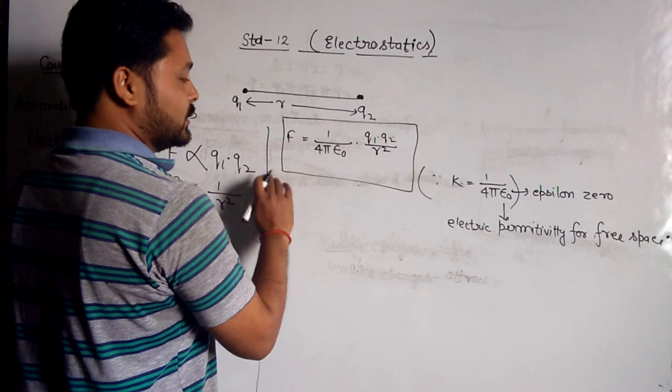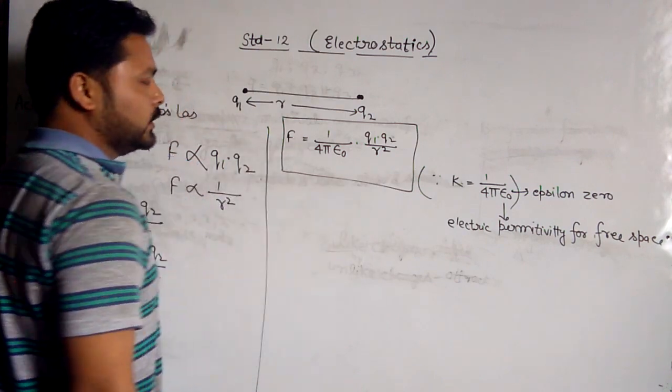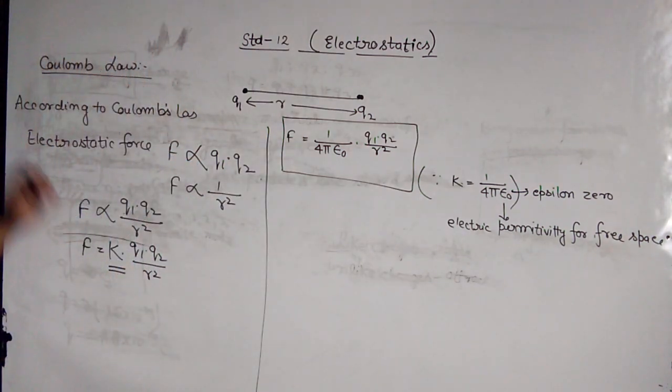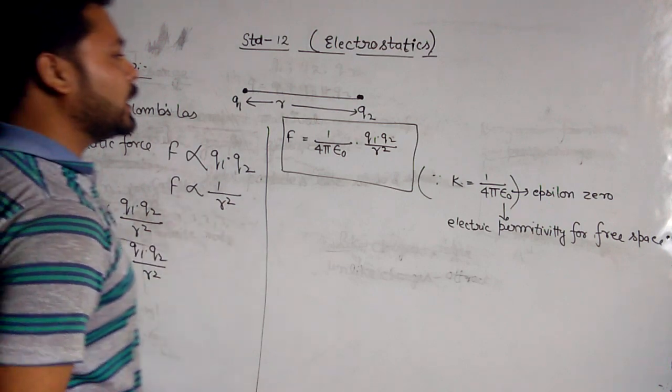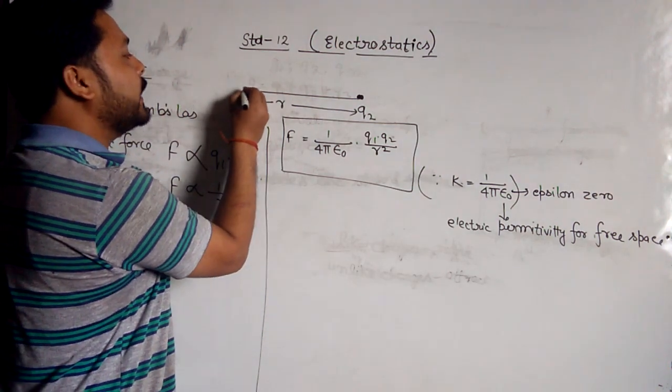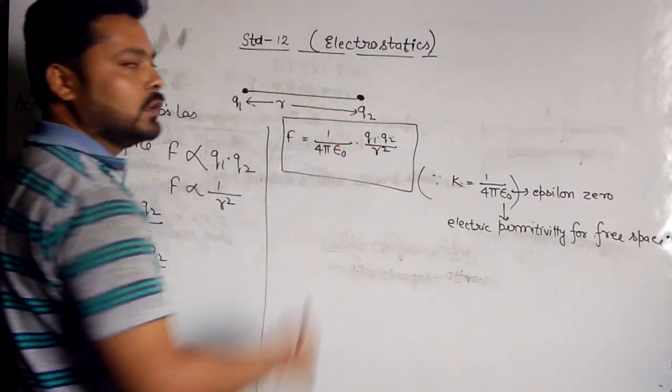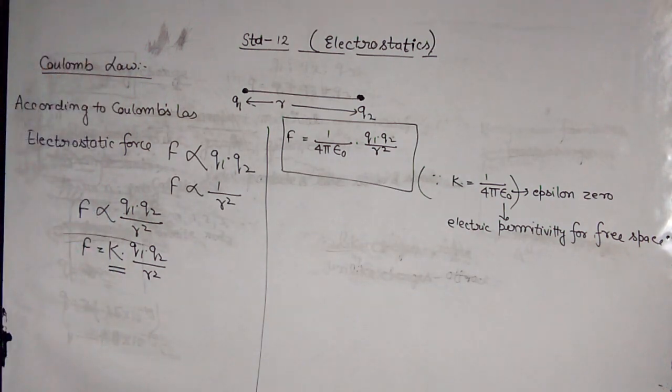Now we will discuss the main important features of Coulomb's law. This Coulomb's law is applicable only for point size charged particles.